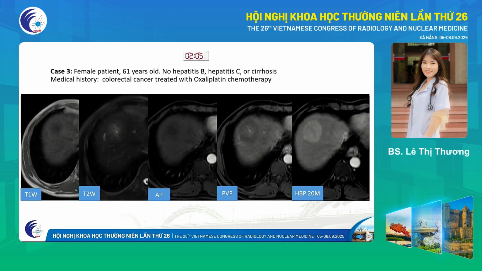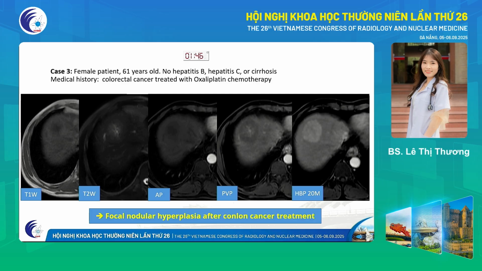On MRI, this lesion is detected as hypointense on T1, hypointense centrally on T2, slow central arterial phase enhancement, gradual peripheral enhancement in venous phase. And in hepatobiliary phase, no contrast accretion observed. Biopsy has confirmed this diagnosis is FNH.